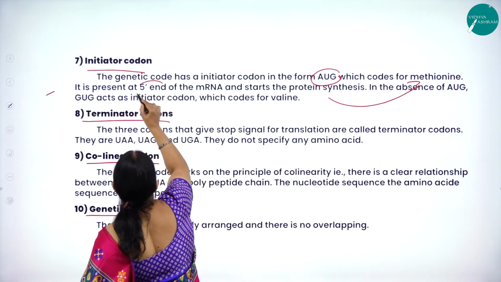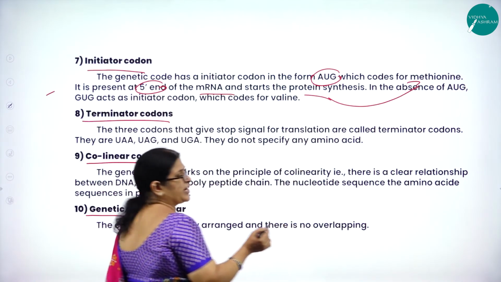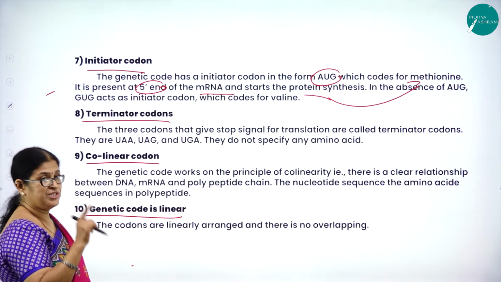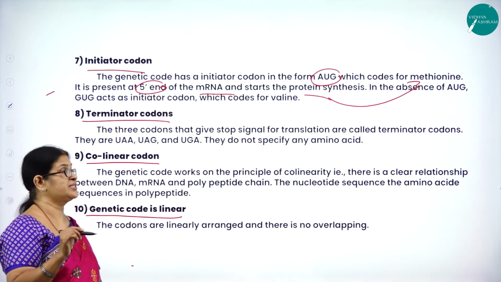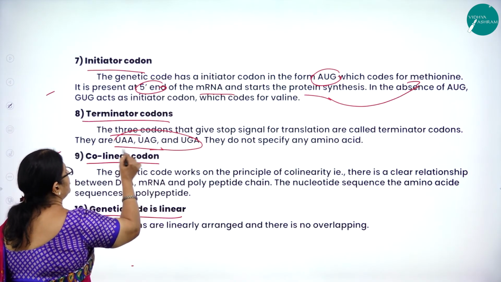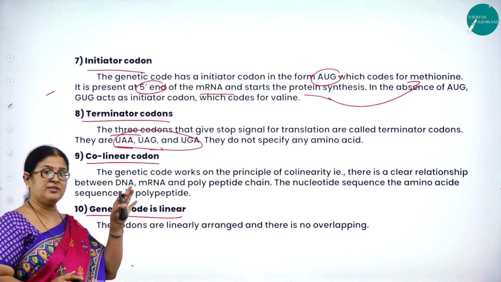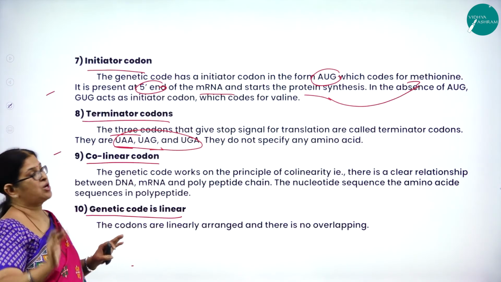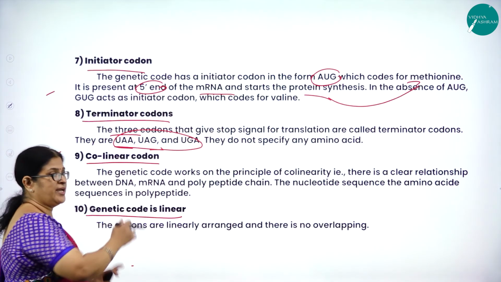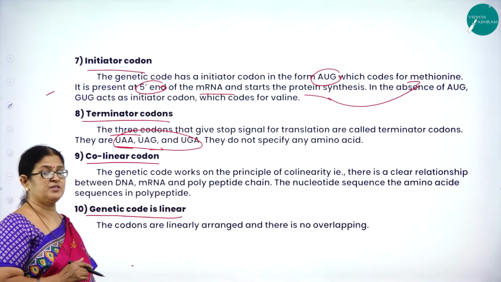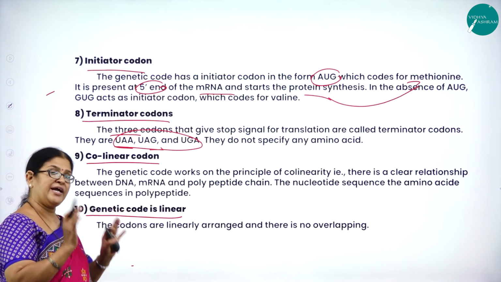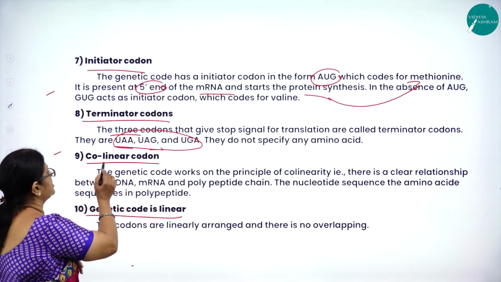It is present at the 5' end of the mRNA and starts the protein. For any protein molecule, the initiator codon or the starter codon will be AUG, which is going to code for a particular amino acid called methionine. Then terminator, as I said, there are 3 terminator codons. When the protein synthesis begins with AUG, it will stop with UAA or UAG or UGA. If either of these 3 codons, nonsense codons or stop codons or terminator codons, come and settle there, that means the whole protein synthesis has ended. So, they are called terminator codons.